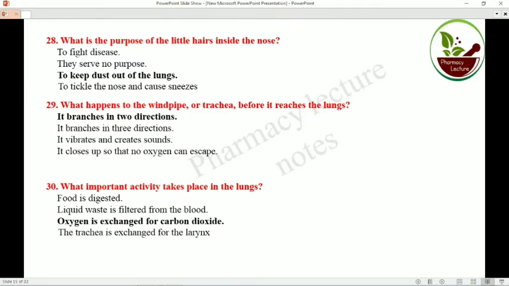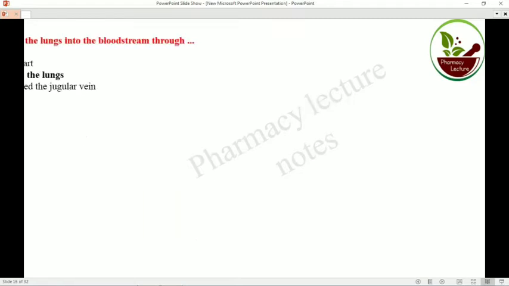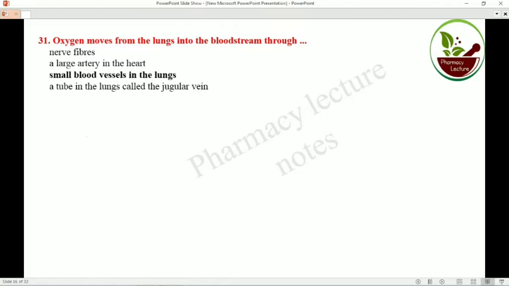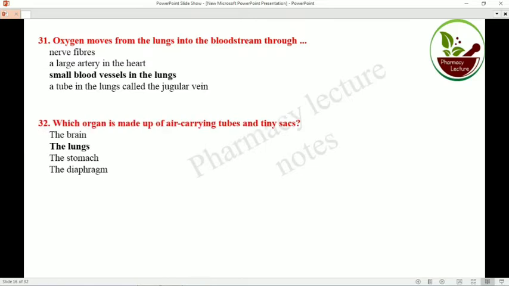What important activity takes place in the lungs? Oxygen is exchanged for carbon dioxide. Oxygen moves from the lungs into the bloodstream through small blood vessels in the lungs. Which organ is made up of air-carrying tubes and tiny sacs? The lungs, or alveoli.